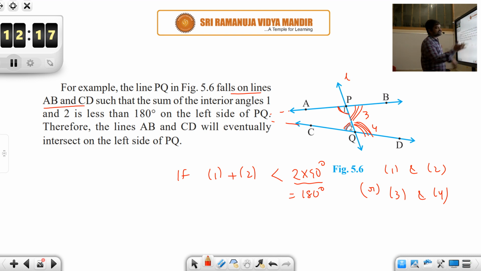Okay. So for these two lines to meet at a certain point, it is imperative that the sum of the interior angles taken on one side should be less than 180 degrees. For example, line PQ falls on the lines AB and CD such that the sum of the interior angles 1 and 2 is less than 180 degrees. Obviously, this is looking less than 180 degrees. On the left side of PQ, therefore the lines AB and CD will eventually intersect on the left side of PQ. Okay, students.